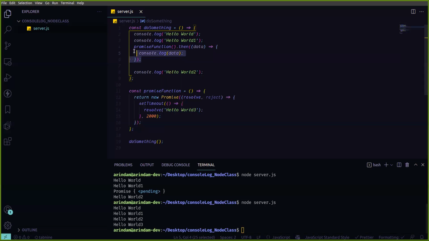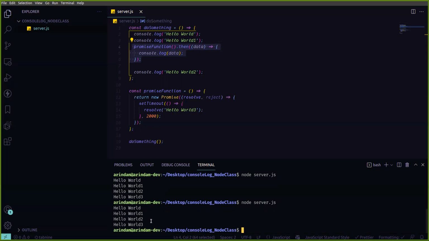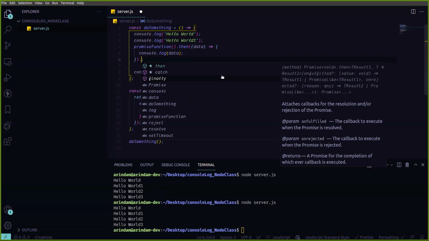If you are using await, that means the cursor will be waiting for when that promise gets resolved. You got it or not? With then, it says hello one, two print, then three came. But if you are using await, then first it should print three, then it will come to two. Got it? This is the two ways you handle your promise.